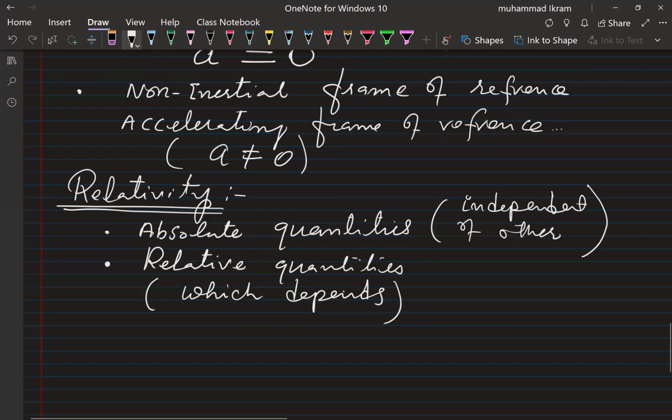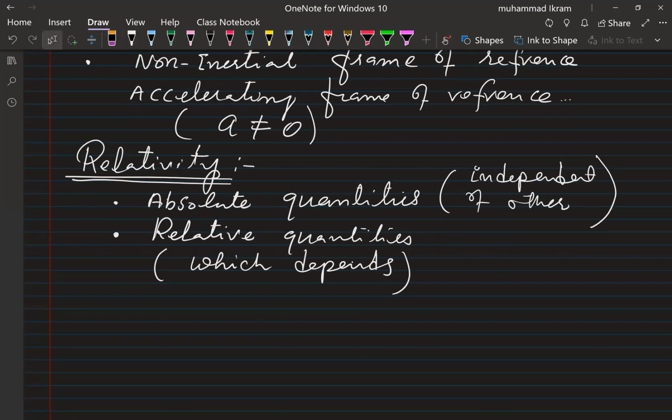In order to explain them, you need other quantities also. For example, in the past we thought that time is absolute. We do not need any other parameters, there is no other physical quantity which can affect time, and we considered that time is absolute, right?